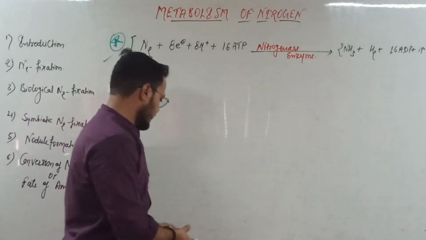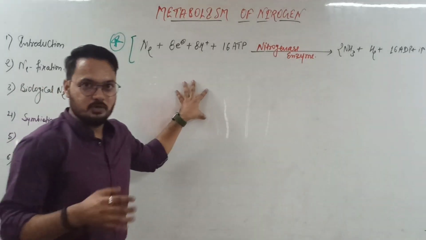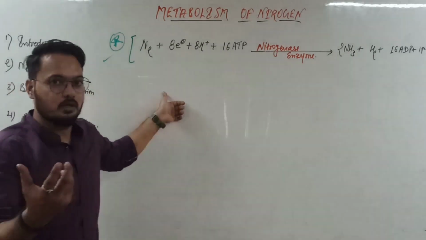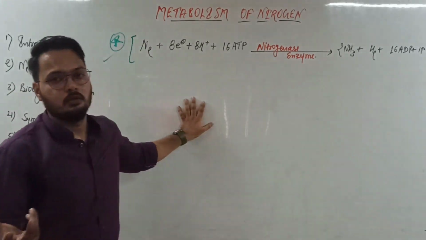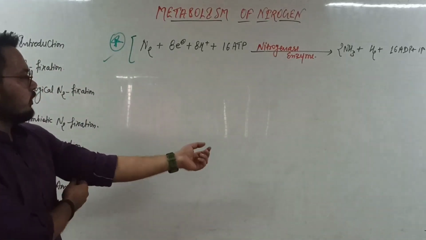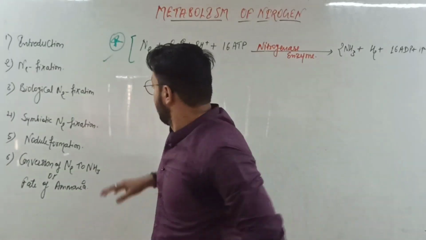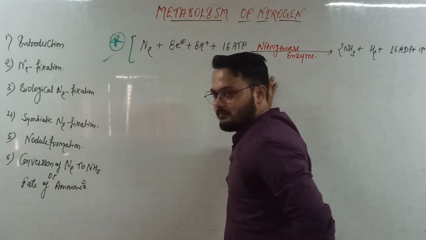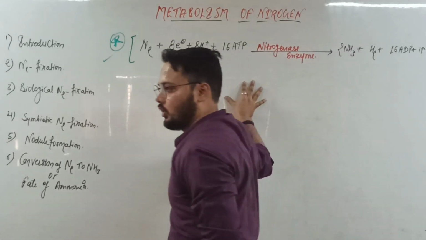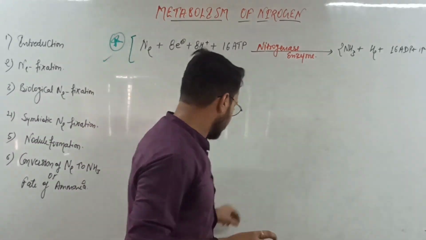Okay. That is clear. So, in this nodule formation topic, we were on leghemoglobin and nitrogenase enzyme. So, what's the problem with this nitrogenase enzyme? This nitrogenase enzyme is mainly anaerobic, and it is very sensitive to oxygen.